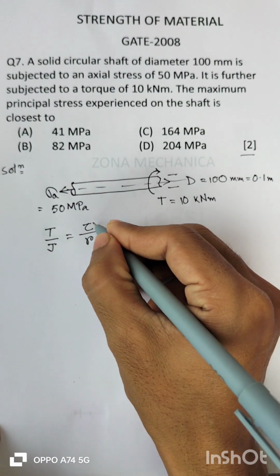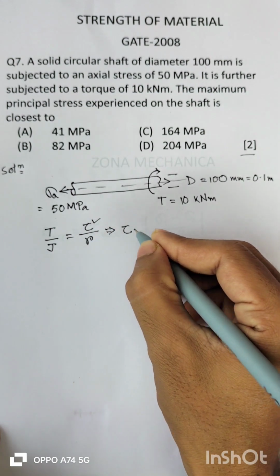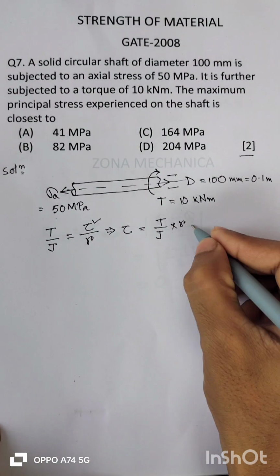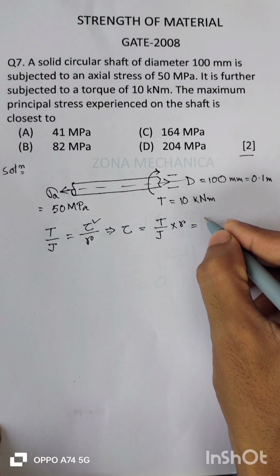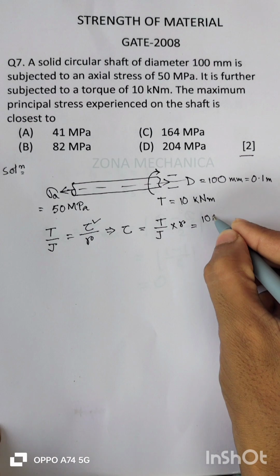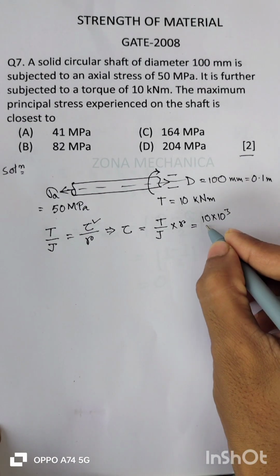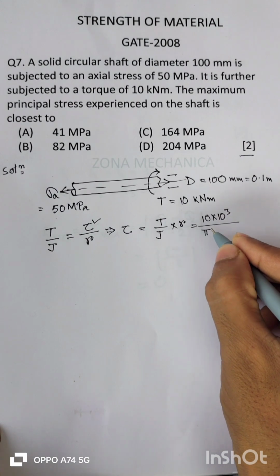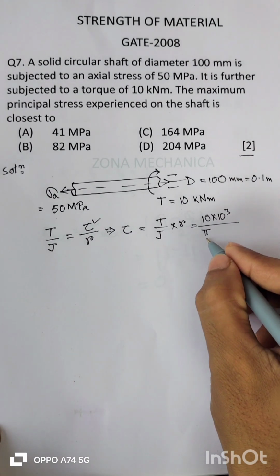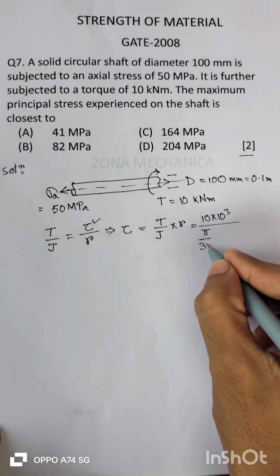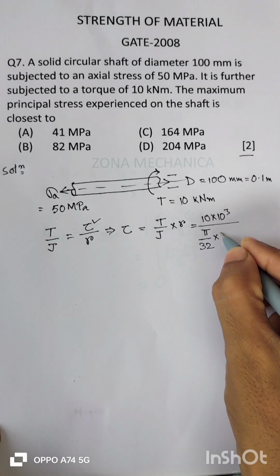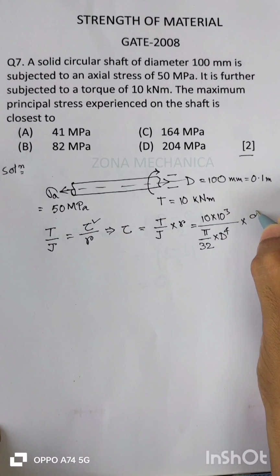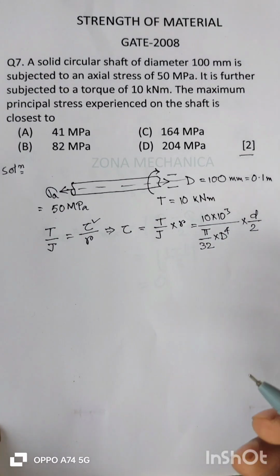So from here, this shear stress tau is T by J into R, where T is torque 10 kilonewton meter, so 10 into 10 to the power 3 Newton meter, and J is polar moment of inertia, pi by 32 into d to the power 4, and R is d by 2.